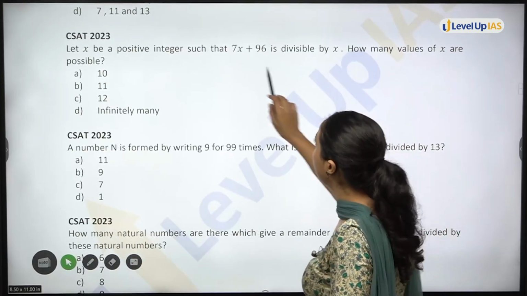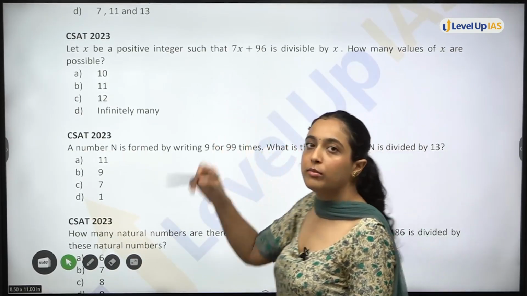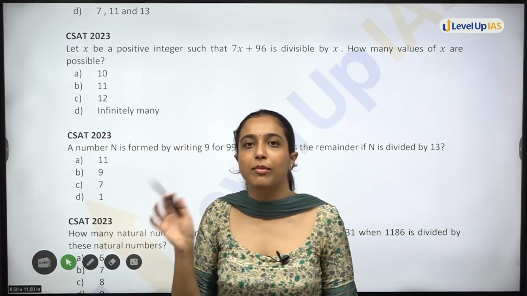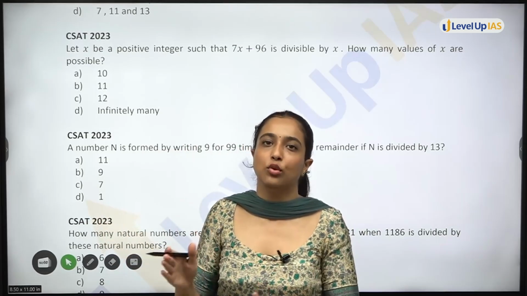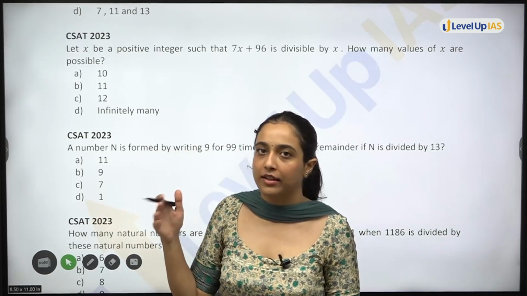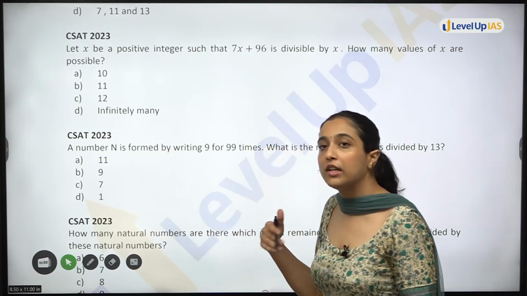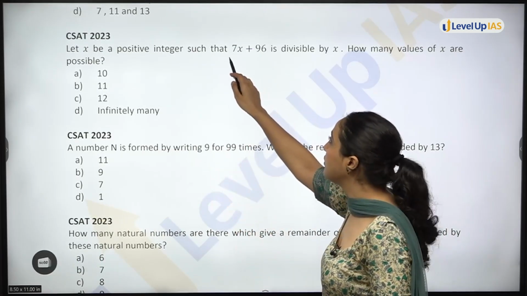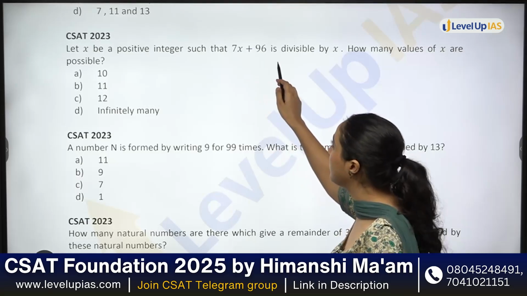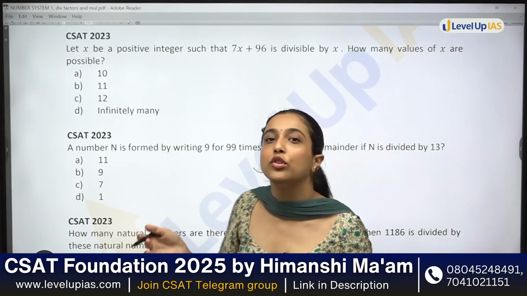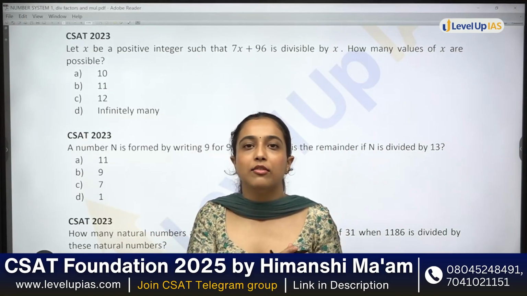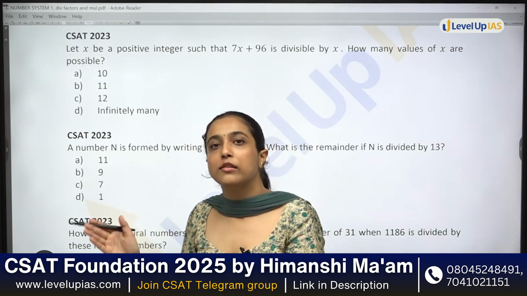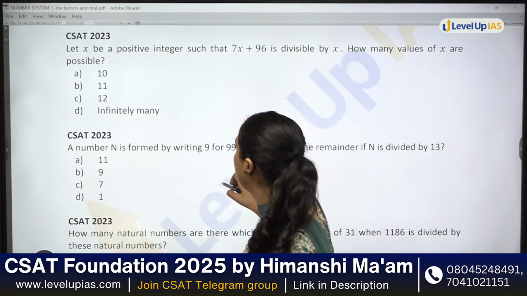We saw that the sum of two terms is divisible by a number if individually those terms are divisible by the number, or if the remainders cancel out. So this also gives the remainder 0, this also gives the remainder 0. That means both should be divisible. If one is divisible, then other should also be divisible by that number.